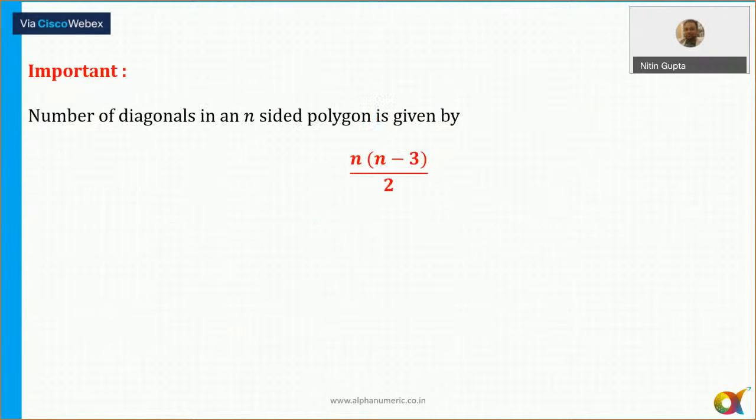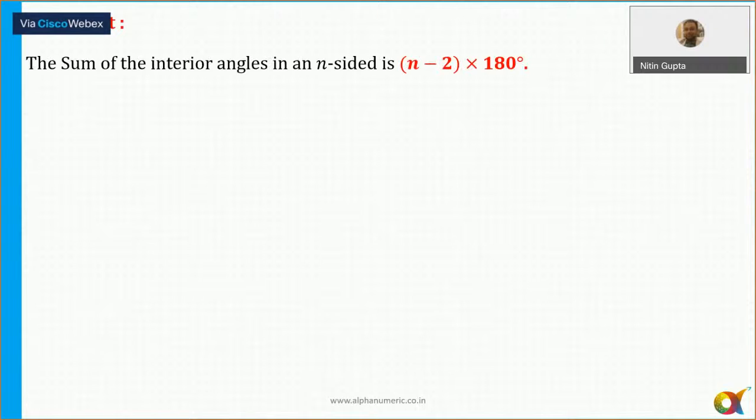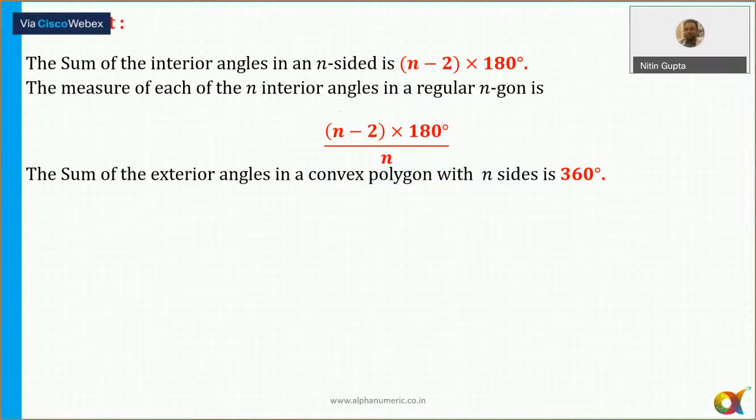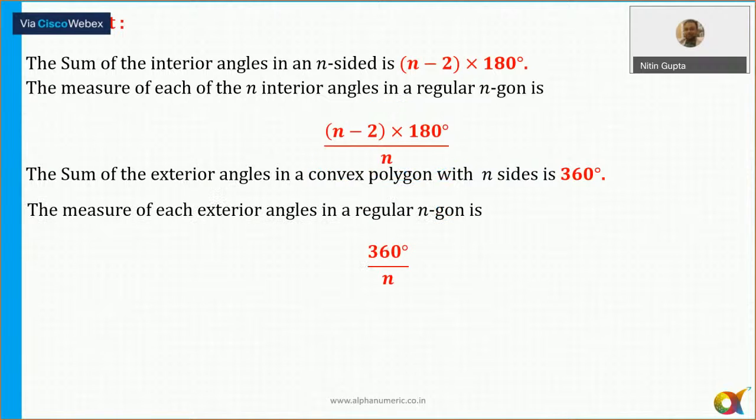Now, the total number of diagonals in a polygon is always equal to n into (n minus 3) by 2. Sum of interior angles is always equal to (n minus 2) into 180 degrees. In case of a regular polygon, each interior angle is (n minus 2) into 180 by n. Last year, CAT 2019 slot 2 had one question based on this. The sum of all the exterior angles of a convex polygon is 360 degrees, and each exterior angle is also equal to 360 by n.